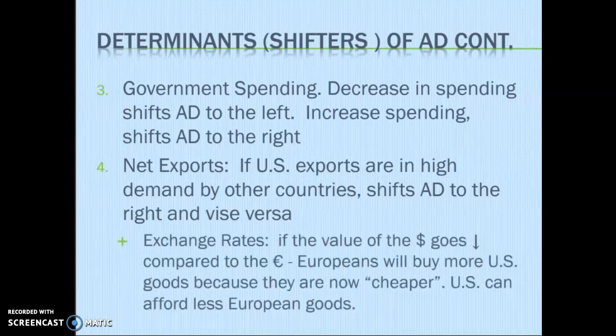And then exchange rates play a role in that. So if the US dollar is worth less compared to the euro, Europeans will buy more of our goods because we're now cheaper in comparison. And now their goods are more expensive.